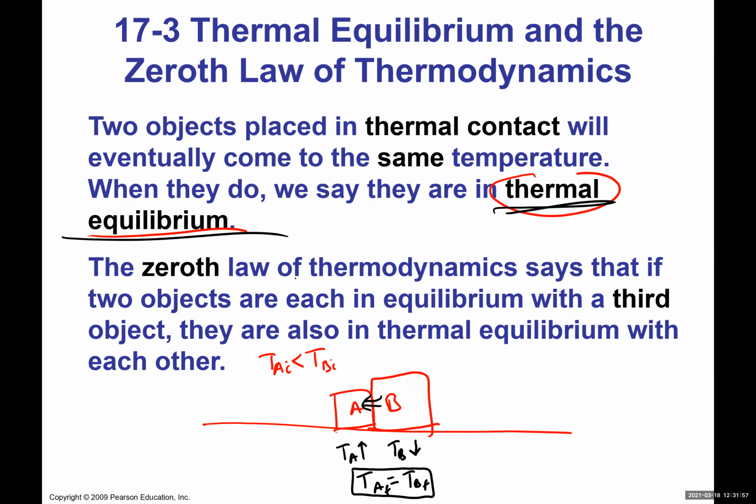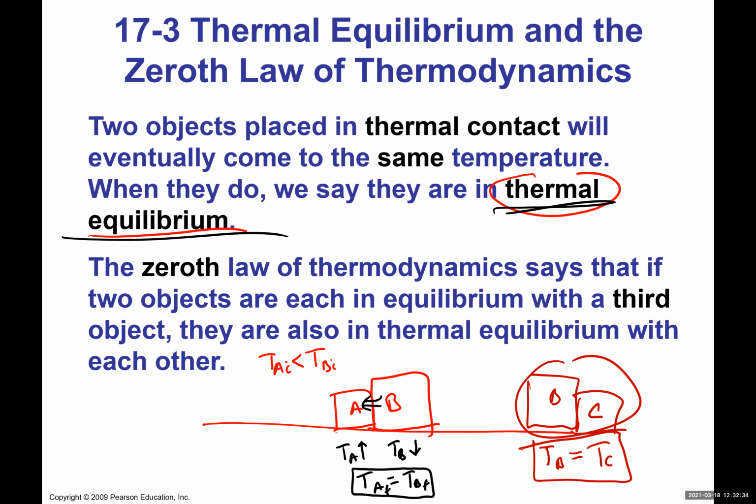Now, for example, after A and B are in thermal equilibrium, let's say I move B here and put it in contact with another one, let's say box C. Now, if I see there's no heat transfer between B and C when I put them together, then I can conclude that the temperature of B and C are exactly the same.